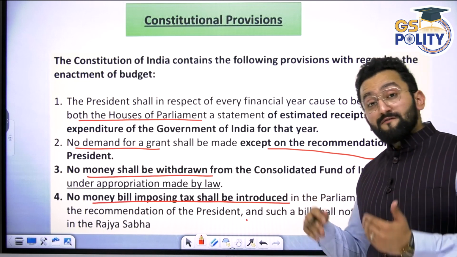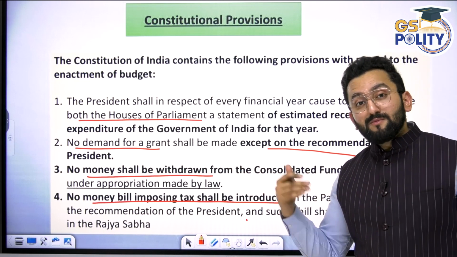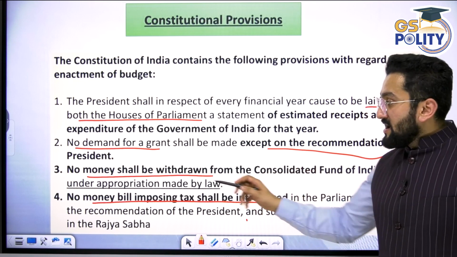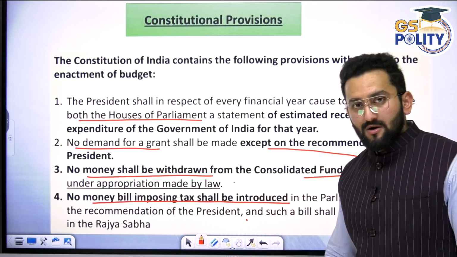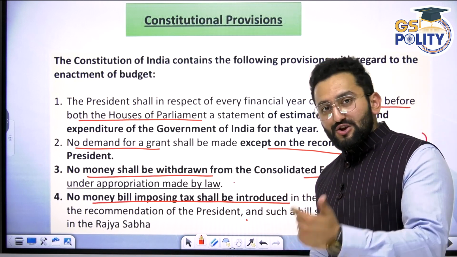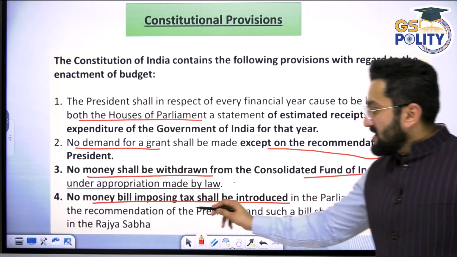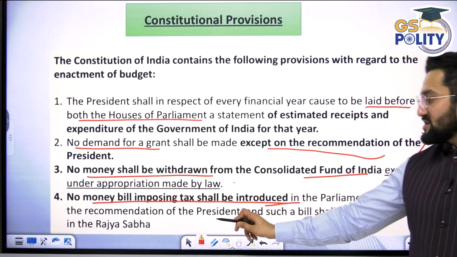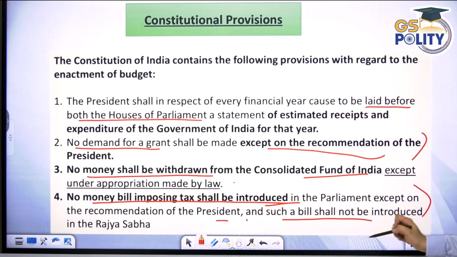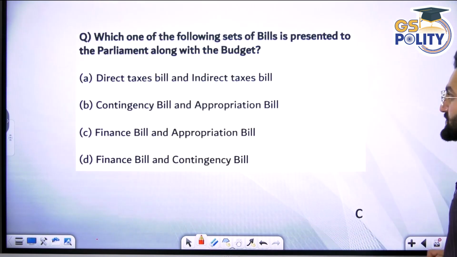Even after the budget, if you want some additional fund, you need a bill which gets permission from the Honorable President. No money shall be withdrawn from the Consolidated Fund of India except under appropriation made by law. Means you need permission of Lok Sabha. You need to tell in which account you are going to spend this money. No money bill imposing tax shall be introduced in Parliament except on the recommendation of the president, and such a bill shall not be introduced in the Rajya Sabha. Money bill is not introduced in Rajya Sabha. That is obvious to you now.